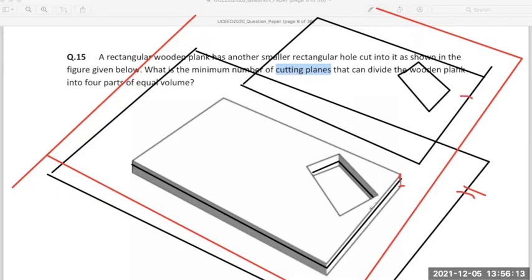And then using this red plane, which is an even bigger cutting plane than the black one, I will cut that exactly from the middle here. That way I will get 4 equal pieces, 4 parts of equal volume of the same object. Is that clear? Doubts? Confusion hai? Doubt hai here?